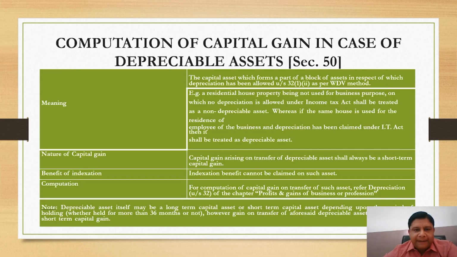Nature of capital gain. In case of depreciable asset, capital gain arising on transfer of depreciable asset shall always be a short-term capital gain. Benefits of indexation cannot be claimed on such asset. Computation. For computation of capital gain on transfer of such asset, depreciation under section 32 of the chapter Profits and Gains of Business and Profession is applicable.